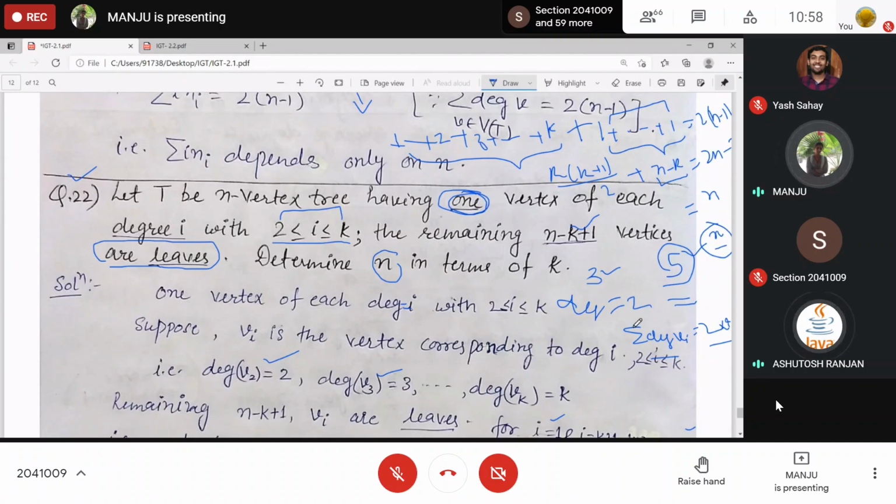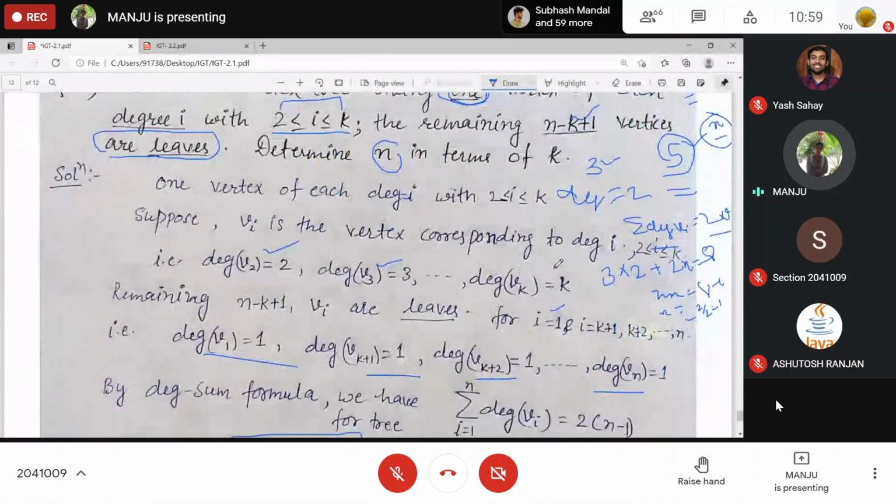So the first 3 vertices have degree 2, so 3 into 2, 2 will be added 3 times, plus the remaining vertices have the same degree, which we have assumed as x. So x plus x, 2 into x, and this is giving you 2 into 4, 8, right? So this is 6. So 2x is 8 minus 6, so x will be 2 by 2. So degree will be 1. So here the degree is 1. The remaining 2 vertices have degree 1. Similarly, if someone gives you this kind of question, then you will be able to answer it, right?